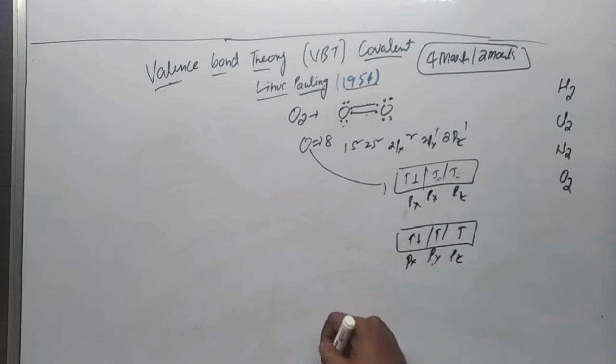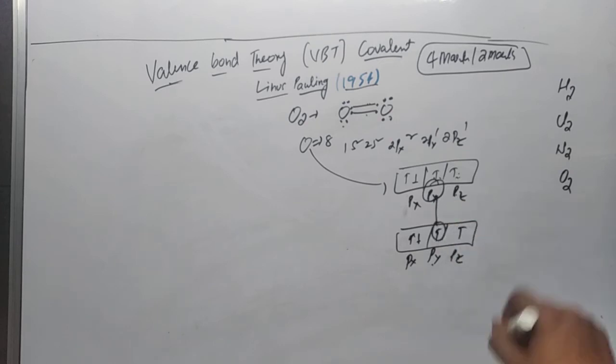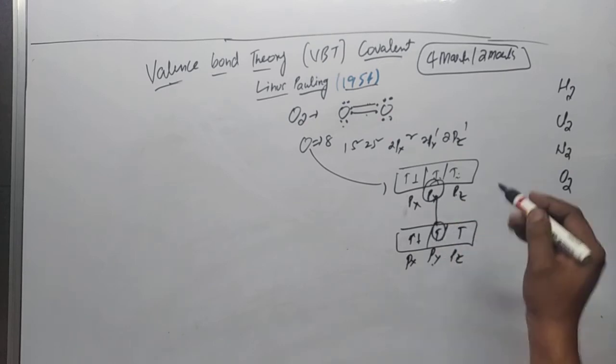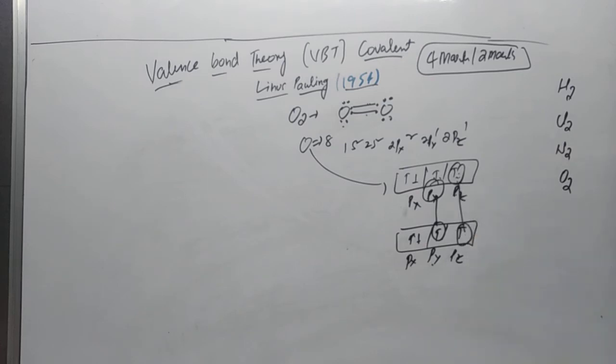So here, the py orbital of the first oxygen will overlap with the py orbital of the second oxygen, and the pz orbital of the first oxygen will overlap with the pz orbital of the second.